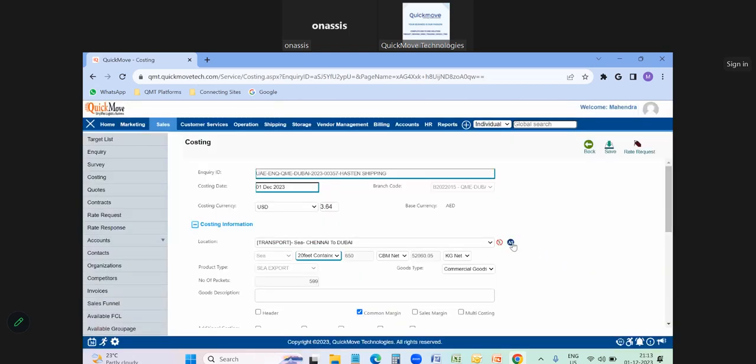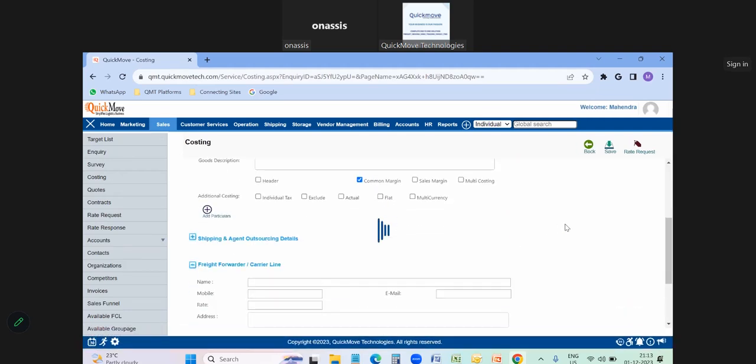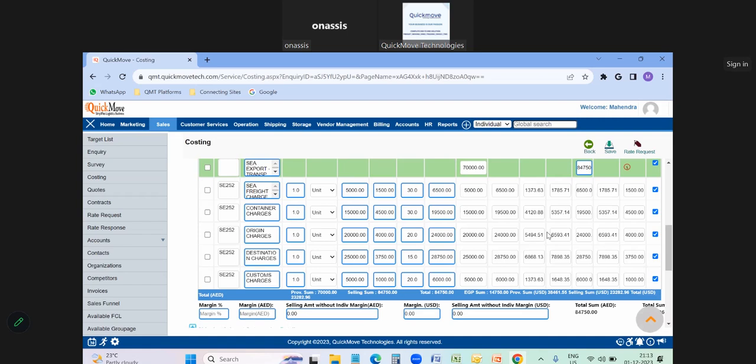Or else, there is automatic costing. Once you click on automatic costing and submit here, the software will automatically generate a table for the sea export, showing what services we do and what the charges are for that.